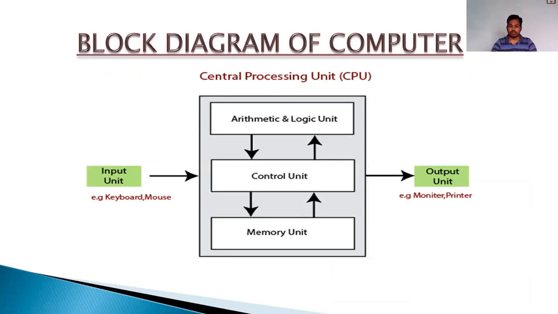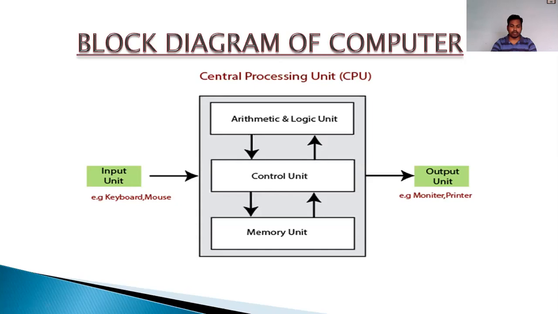How do you give input to the computer? Using the input units. What all devices are known as input units? Keyboard. By typing on the keyboard, you are giving instructions to your computer. You are pressing A, you are pressing B. By pressing all these keys, you are giving input to the computer. And the mouse, what is the mouse? The mouse is a pointer device.